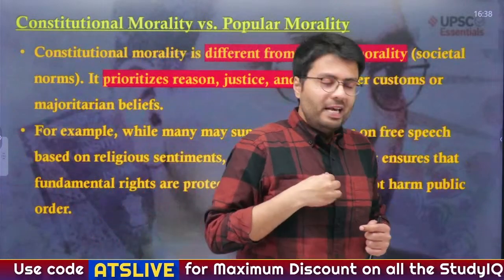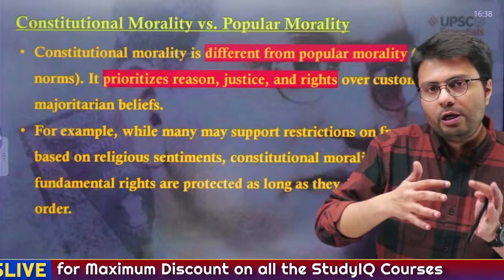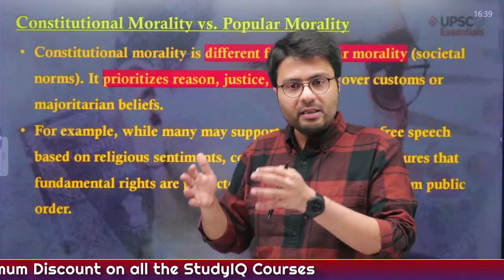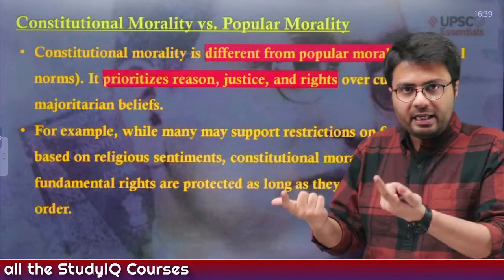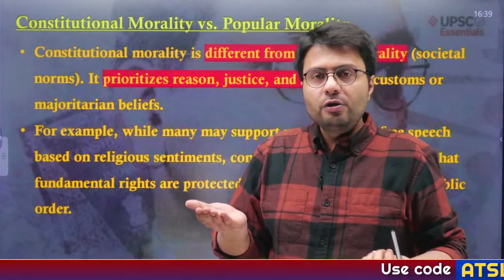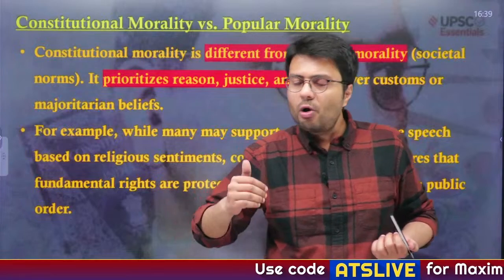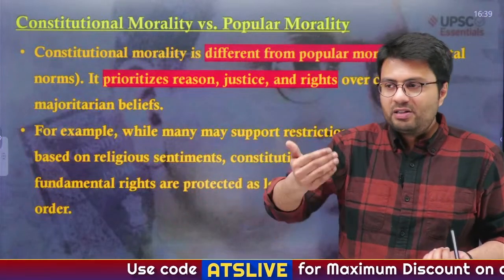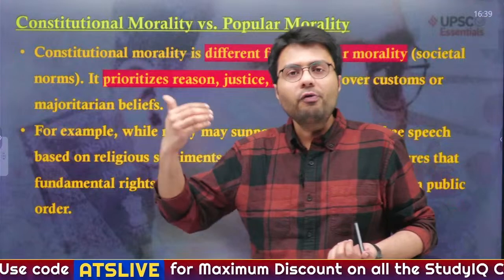Now, is constitutional morality equal to or different from public morality? As I told you, the idea of right and wrong of society, or in general even individuals, can be quite different. So for example, in some societies they do not treat women equally, but is not treating women equally a part of constitutional morality?